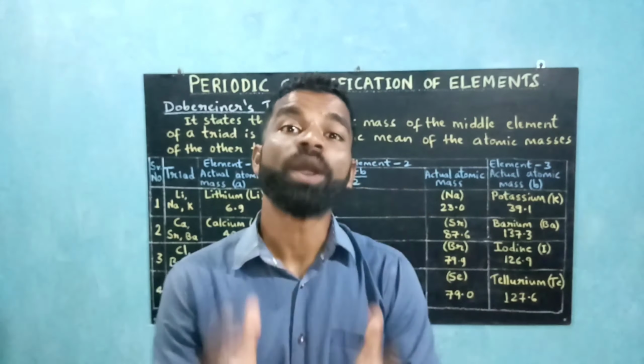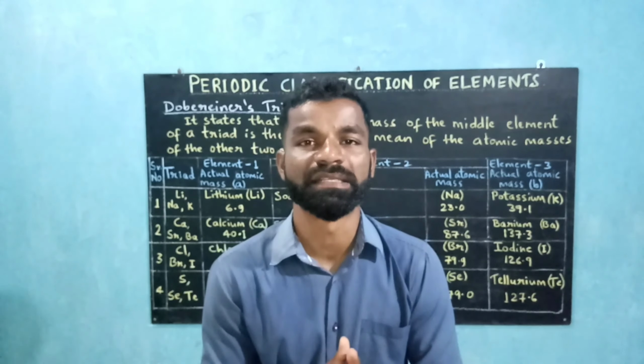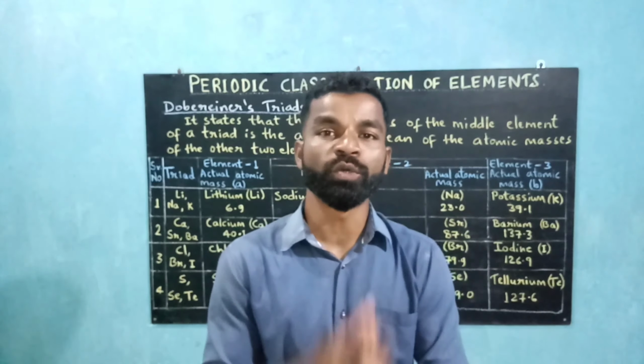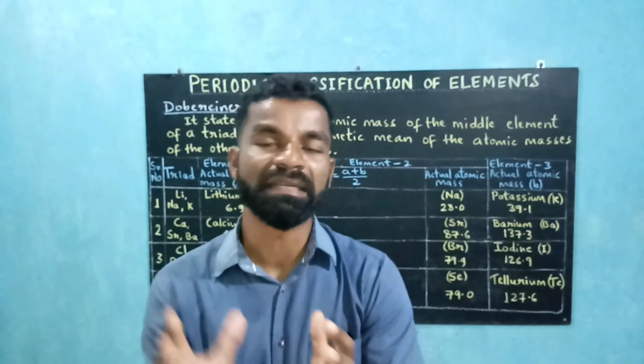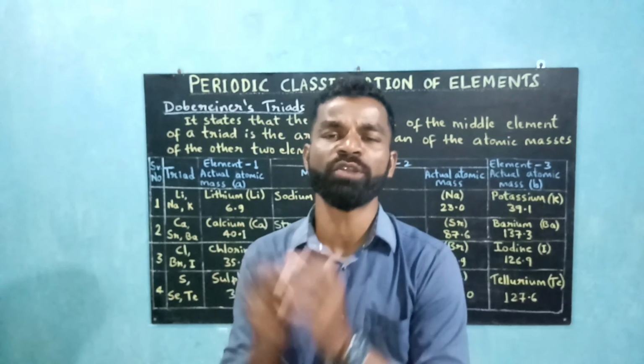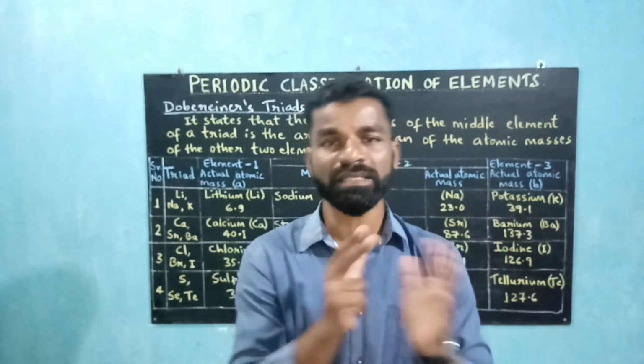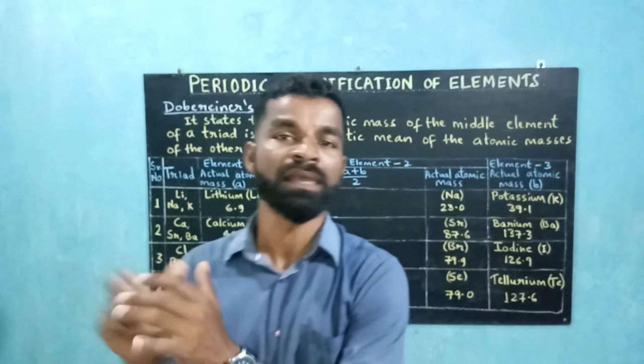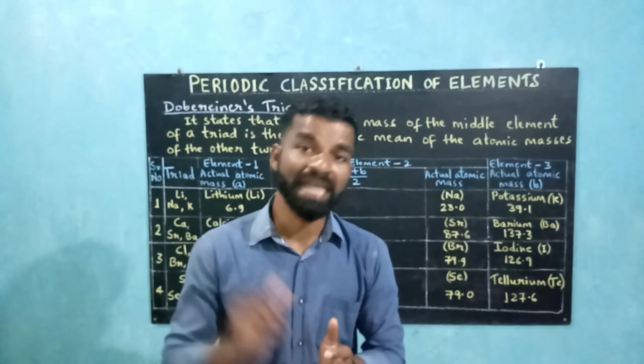Second question, what are the different types of elements? Elements can be classified into 3 groups: metals, non-metals, and the third, metalloids, which is a mixture of metals and non-metals, which shows some properties of metals as well as non-metals. It is called a metalloid.